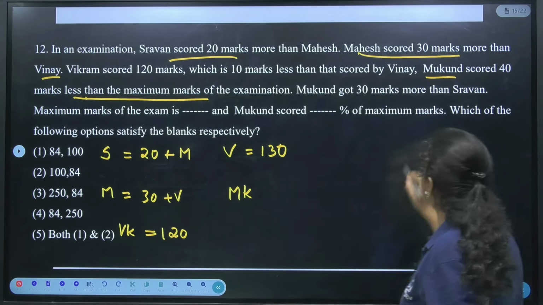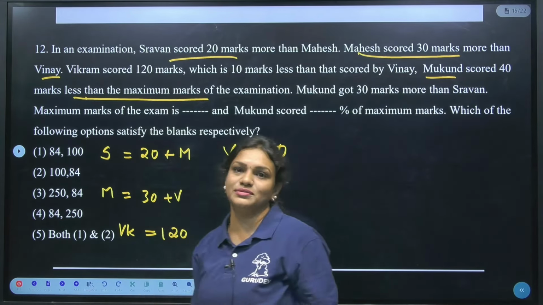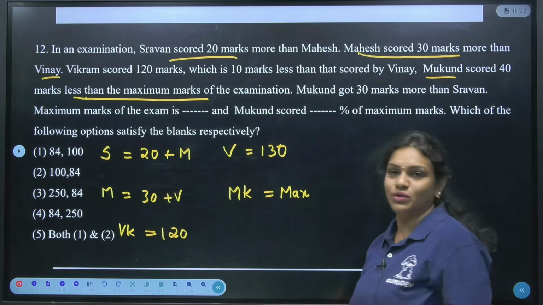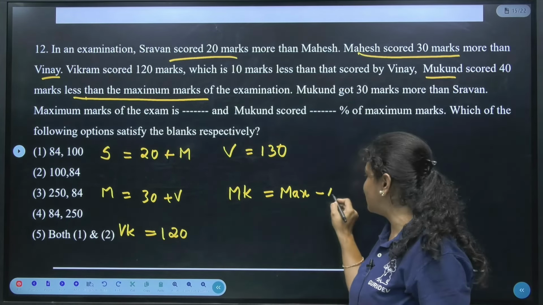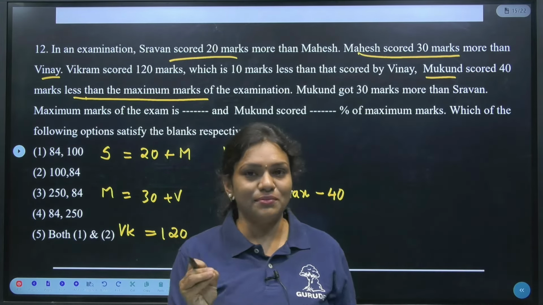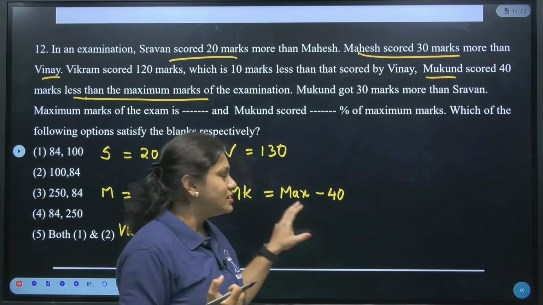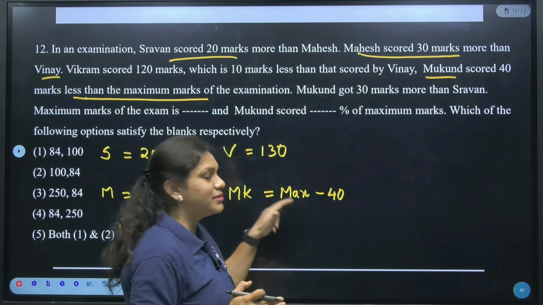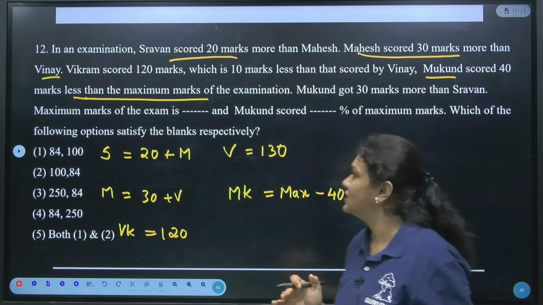Yes. Now what is the condition here? Mukund scored 40 marks less than the maximum marks. So if I observe here, do we know the maximum marks? We don't know. Okay. To the maximum marks, how many less are they saying? 40 marks less. For example, if I take maximum marks as 200, then 200 minus 40 will be 160, right? That 160 is the marks of Mukund. But we don't know actually what the maximum marks are. I consider it as maximum minus 40. Is it clear? Yes. Next.